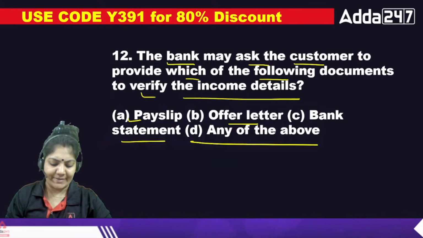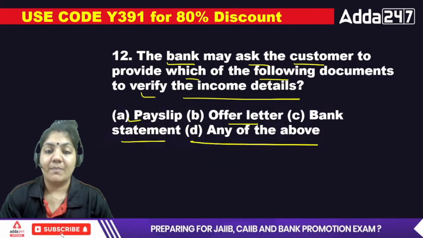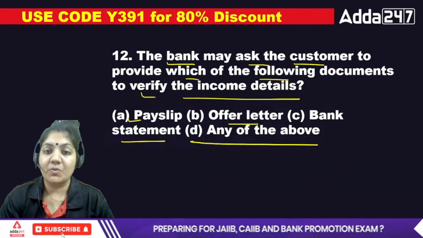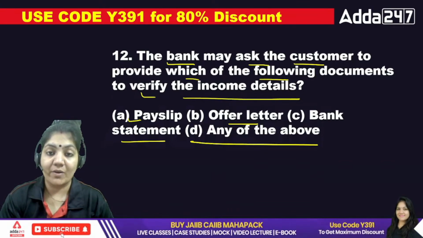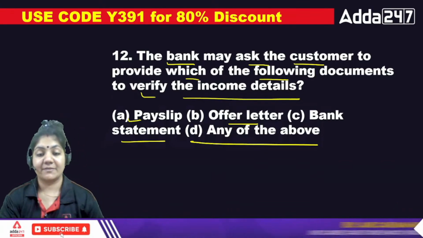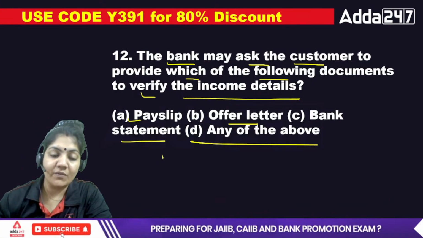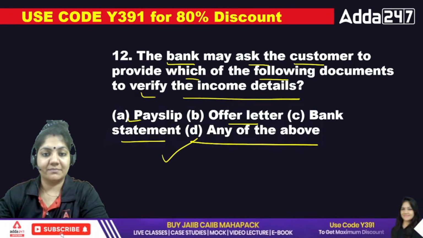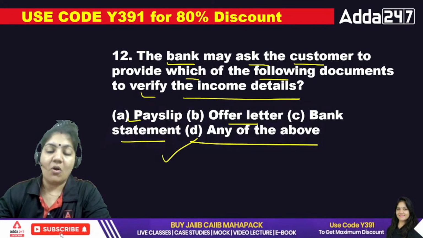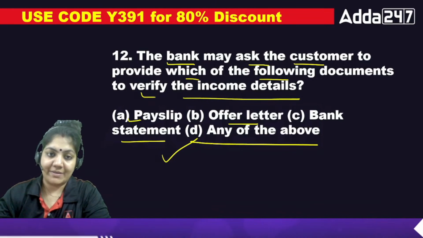So here the income details, any of the above is the right answer. Okay, whether payslip, offer letter of any company, and the bank statement.